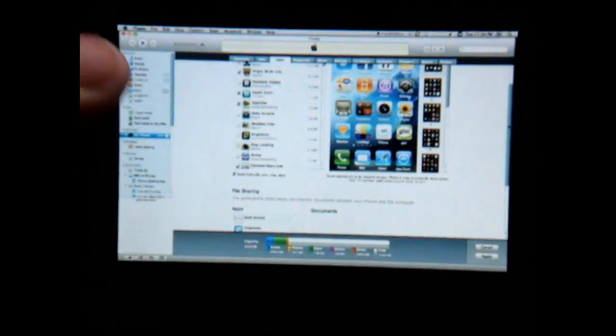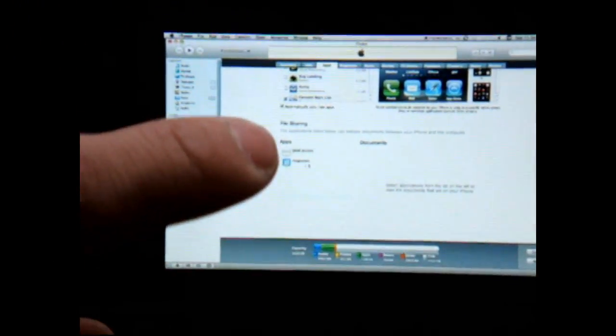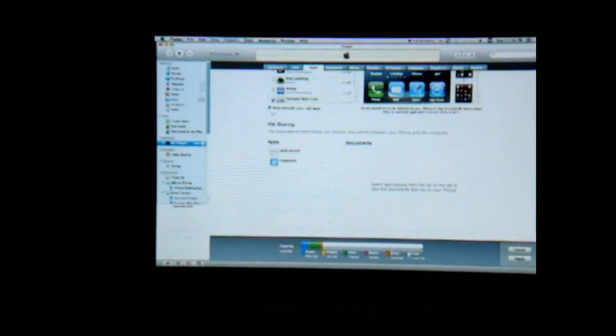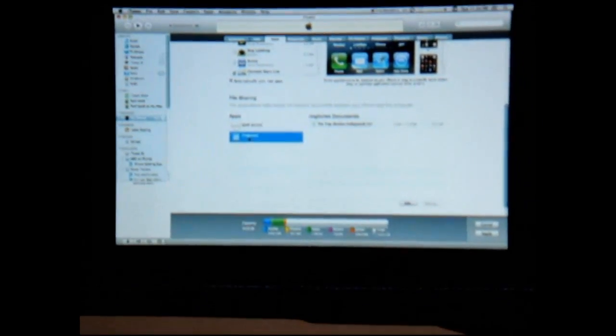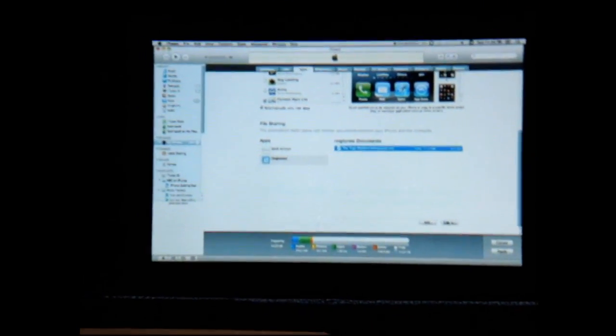If you don't see the File Sharing section, or you don't see the Ringtone Designer app, don't worry. Just sync your iPhone, and after the sync, this section will appear. Then you click on it. Now select any ringtones you'd like to use on your iPhone and save them. Then all the ringtones you made will show up.